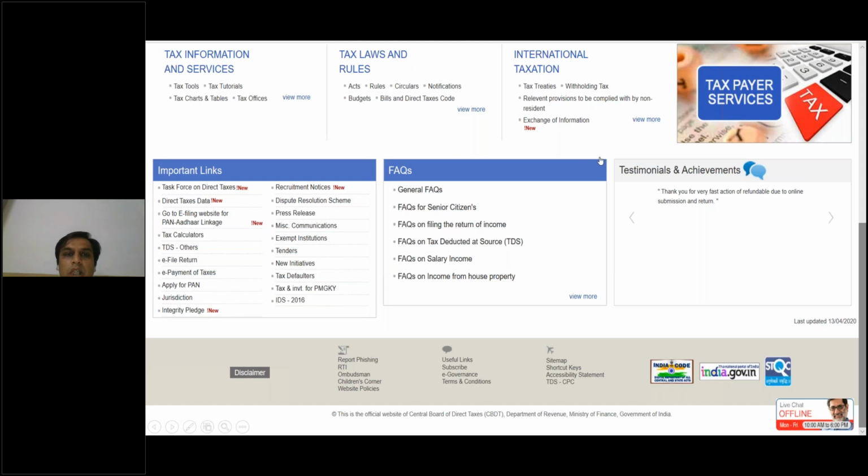There are certain rules which we have to know because sometimes they help us while filing the income tax returns. There are different circulars and notifications issued by CBDT, which also have to be taken care of while filing the income tax return.